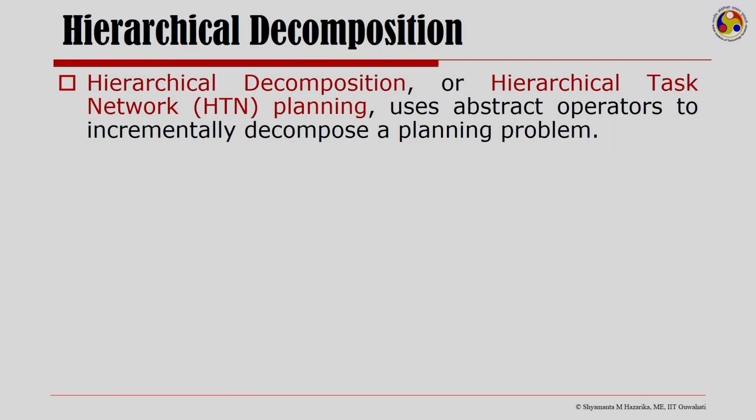So, we will look at hierarchical decomposition here today. Hierarchical decomposition, or hierarchical task network planning, is when you look at a given task at an abstract level, and then you can look at that task being made up of subtasks and go on decomposing this until you are able to get down to actions, and then you have a plan involving the actions.